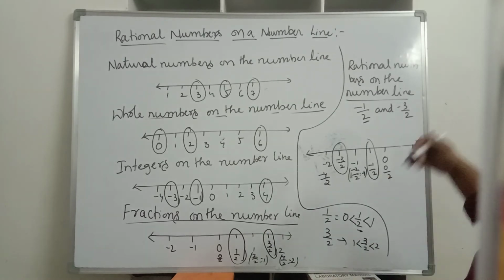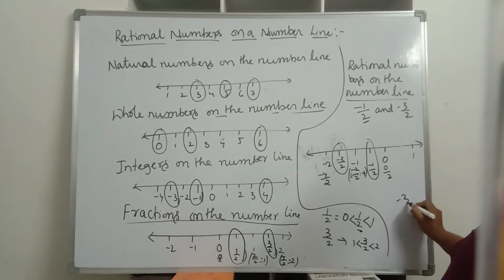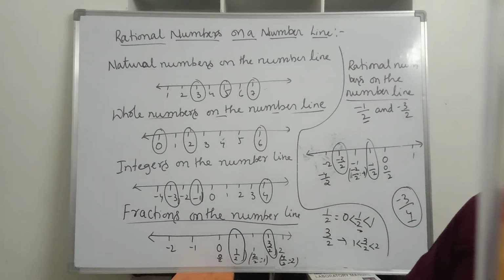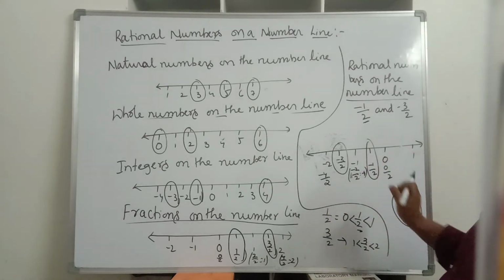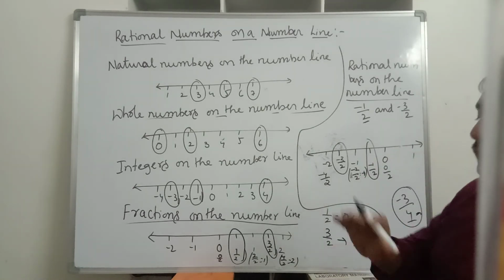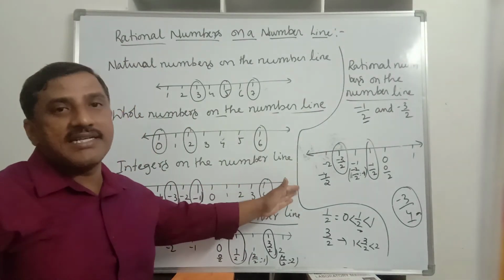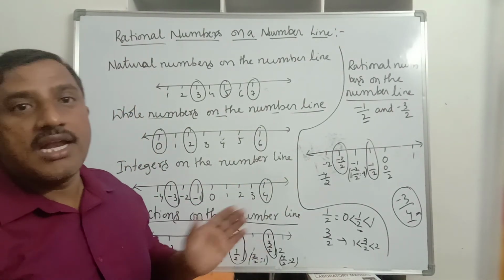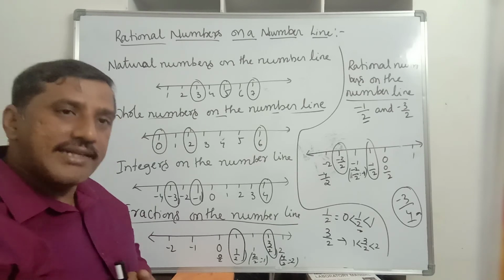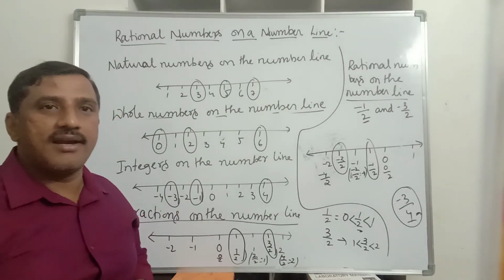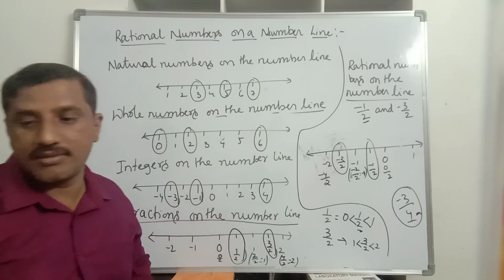For example, if you want to represent minus 3 by 4, the denominator is 4 and its value will be between 0 and minus 1. So you should divide that space into 4 equal parts. How many parts you have to divide into depends upon the denominator. Like this we will represent rational numbers on the number line. Is it clear, children?